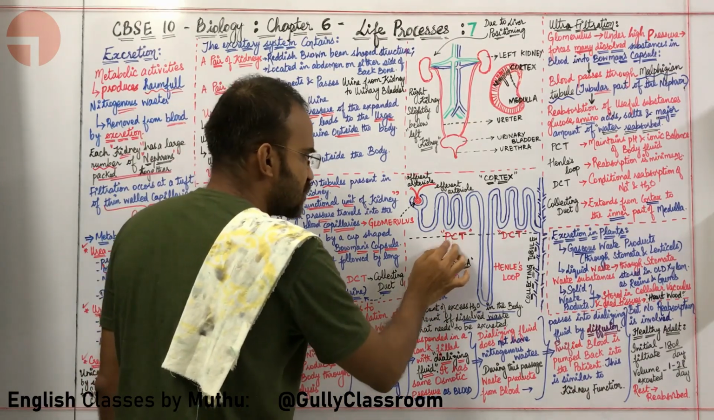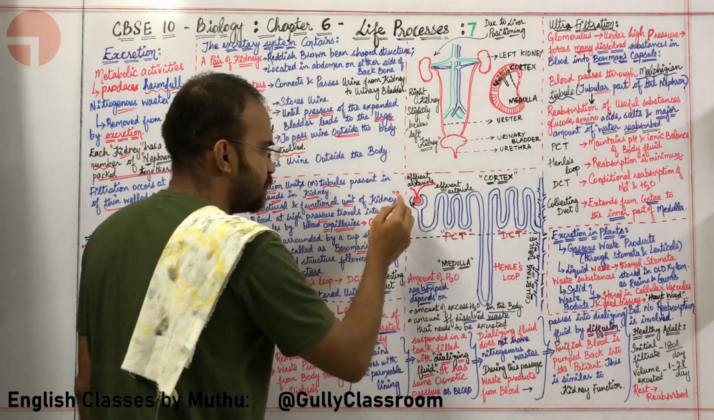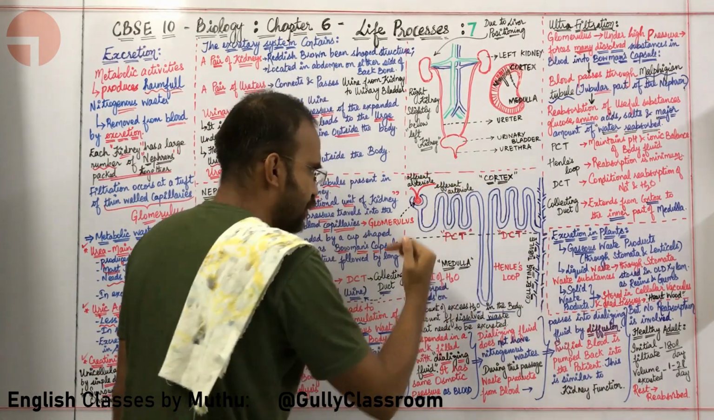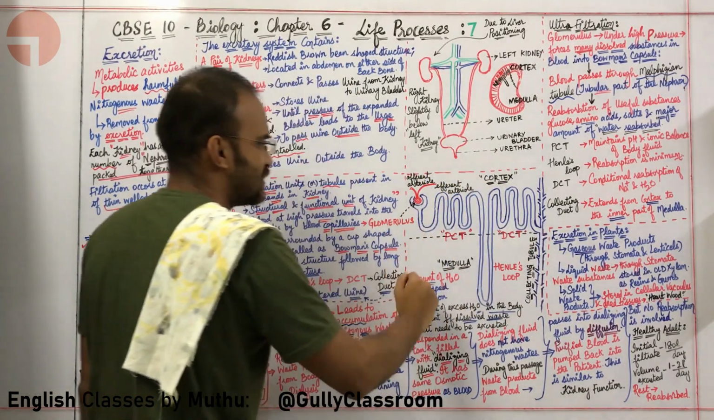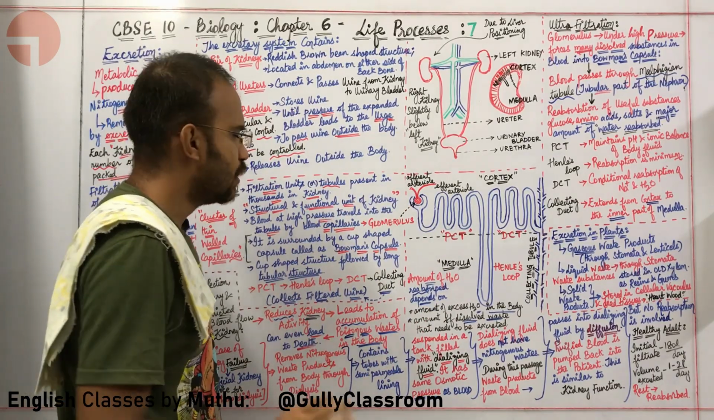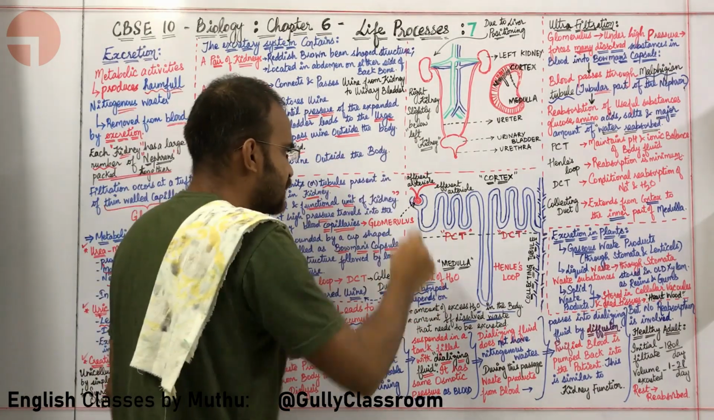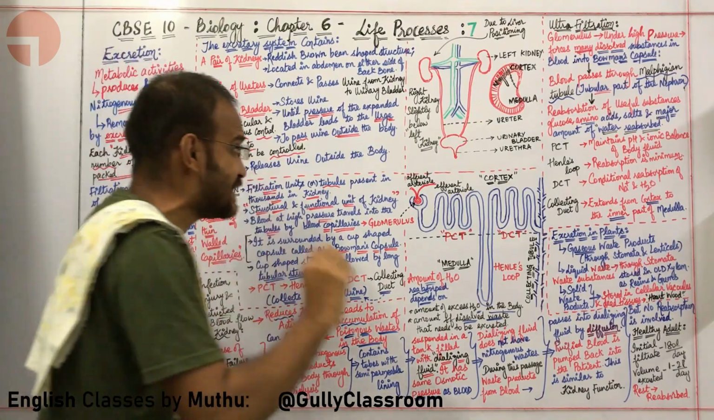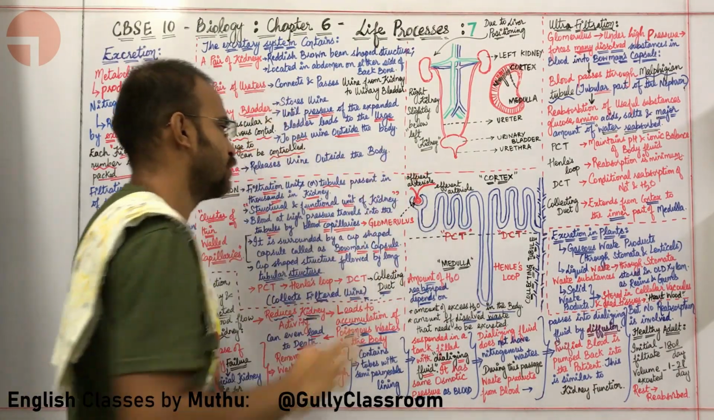PCT is called proximal convoluted tubule because it is nearby to the Bowman's capsule. DCT is called distal convoluted tubule because it is at a greater distance from the Bowman's capsule. Okay, sir. So glomerulus is present in the Bowman's capsule, and the actual filtration of blood is taking place in the glomerulus. Yes.